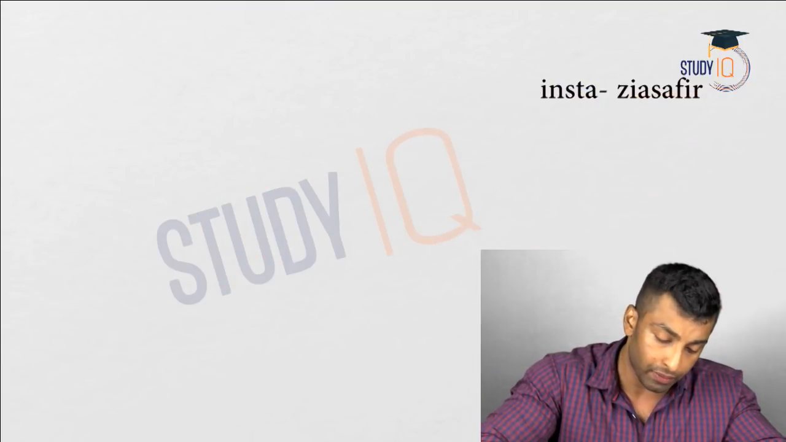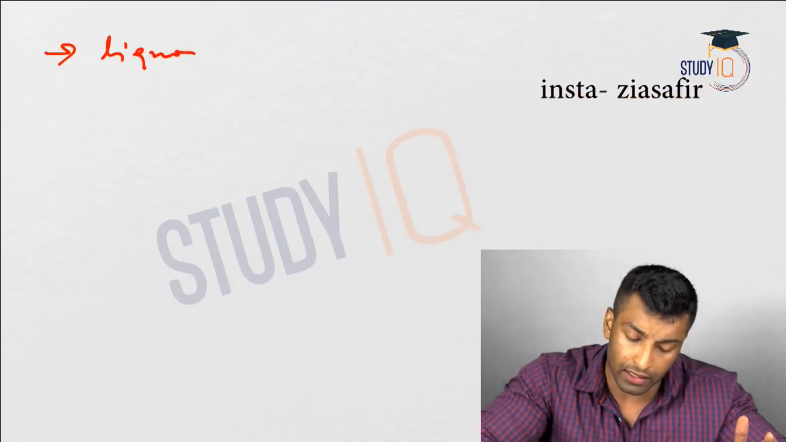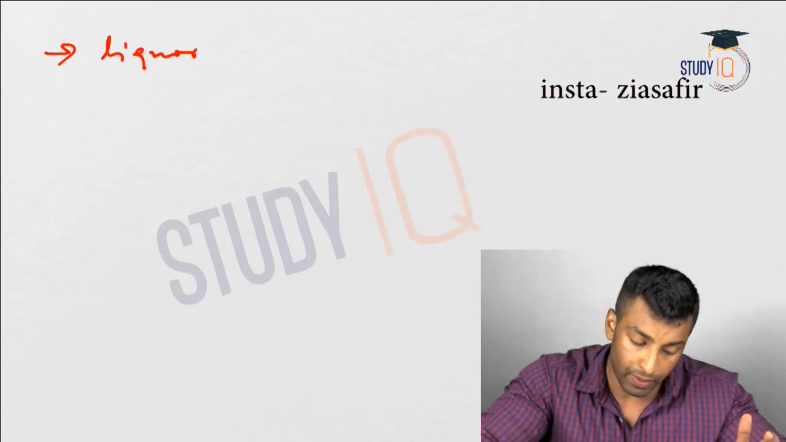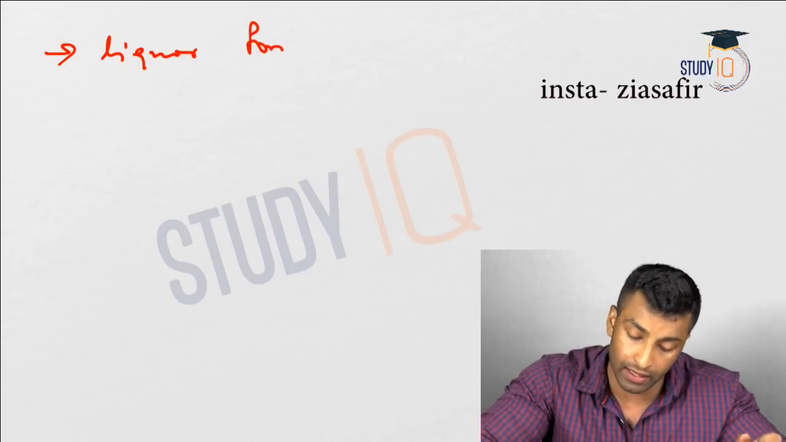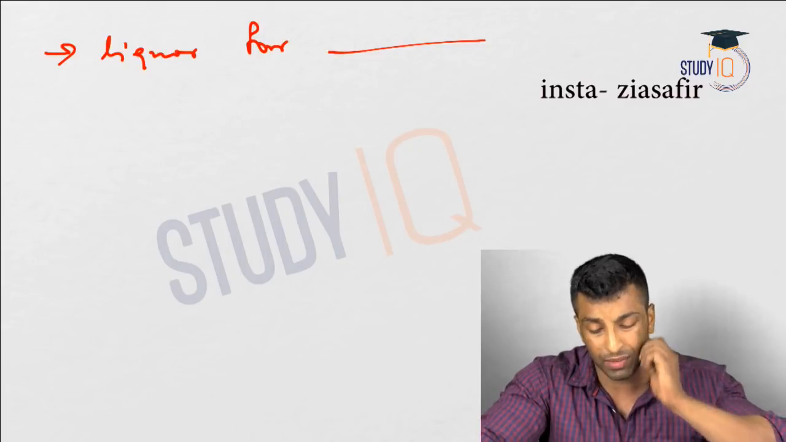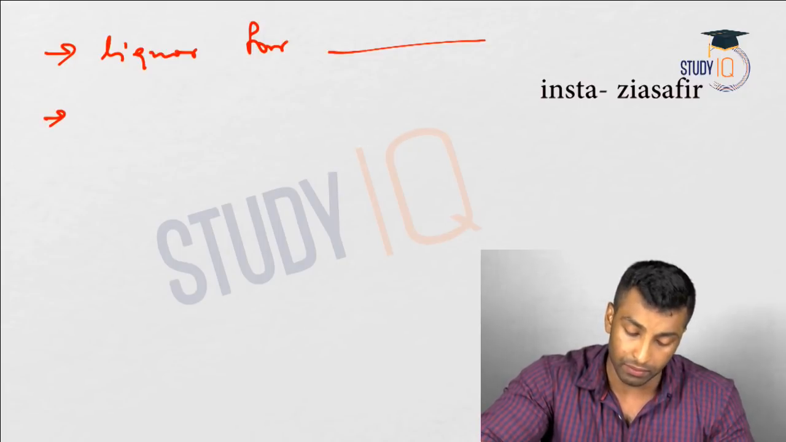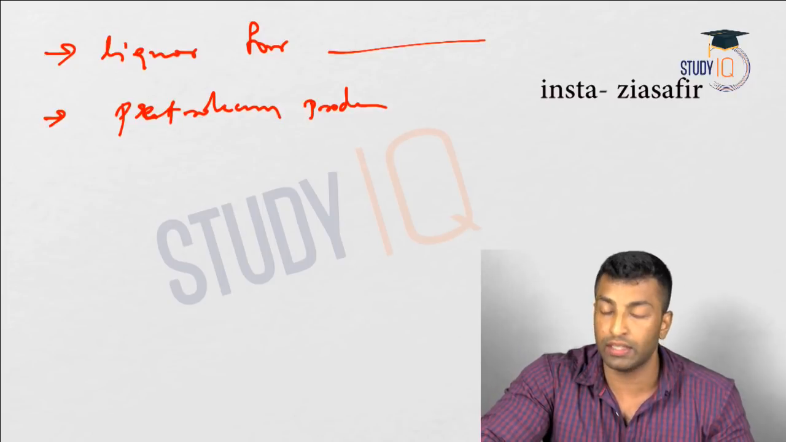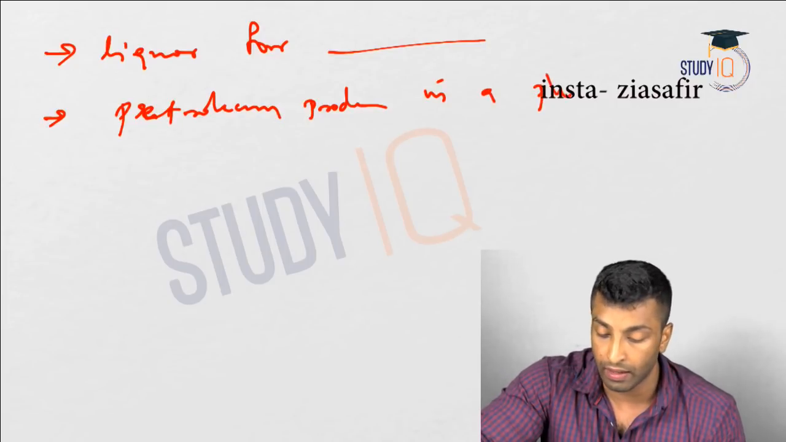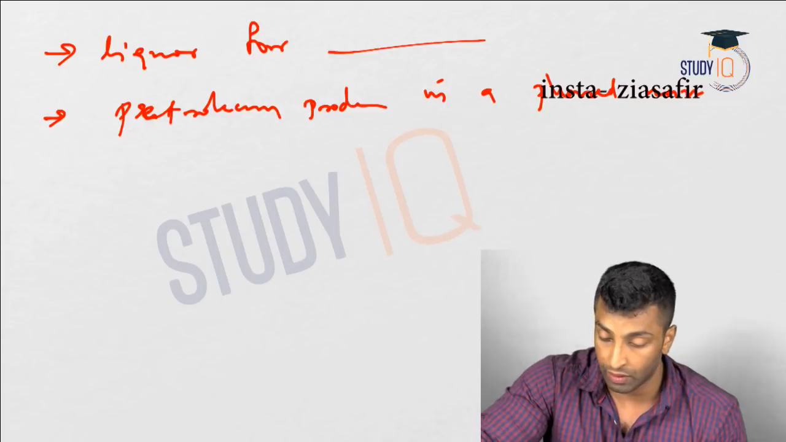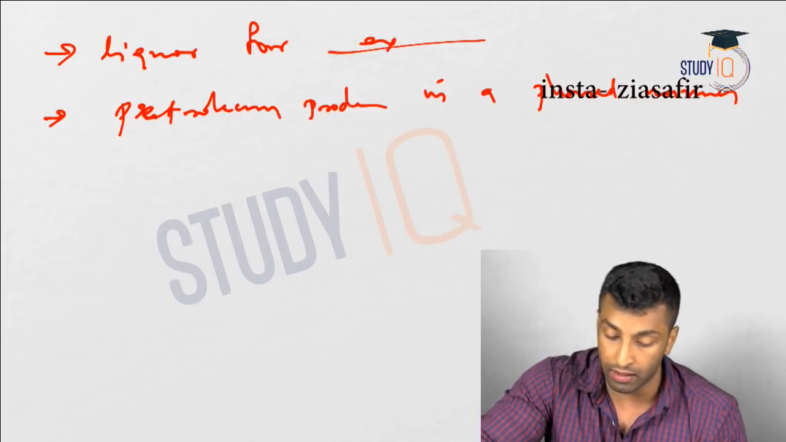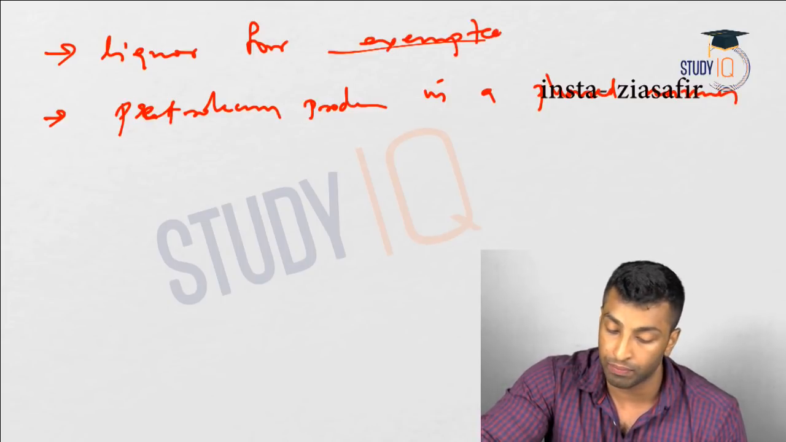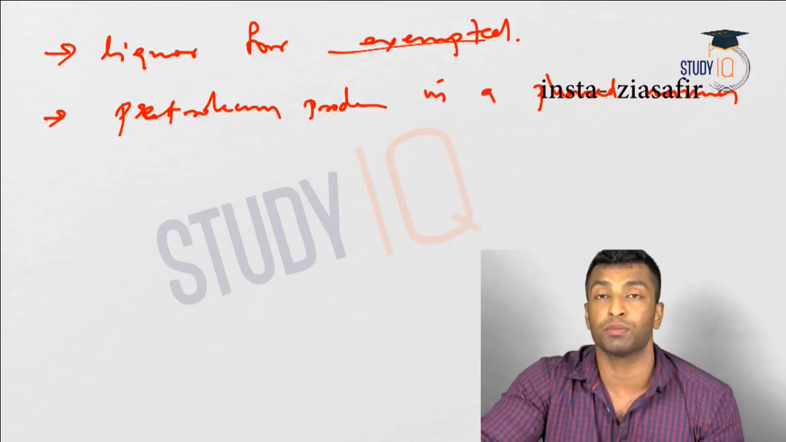Let's look into the third point. Liquor for human consumption will be exempted from GST. Then the petroleum products will be included in GST in a phased manner. Liquor for human consumption will be exempted.